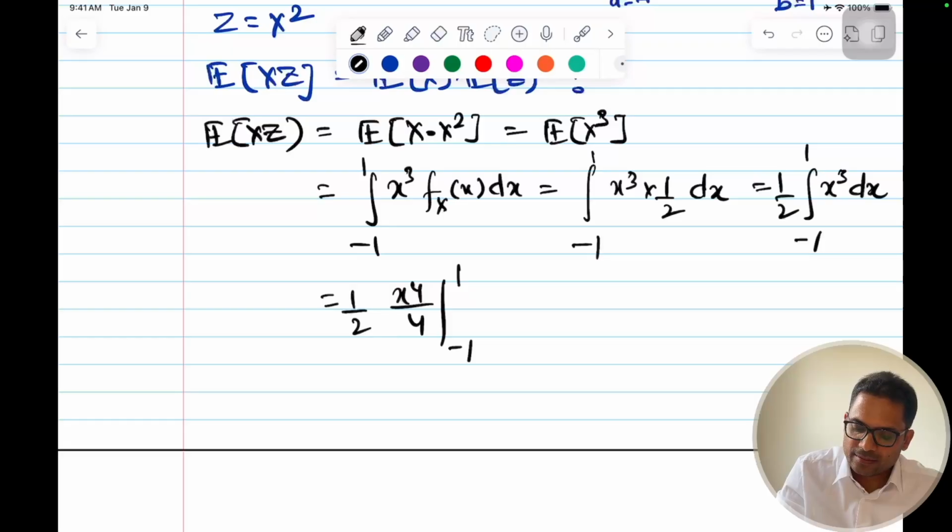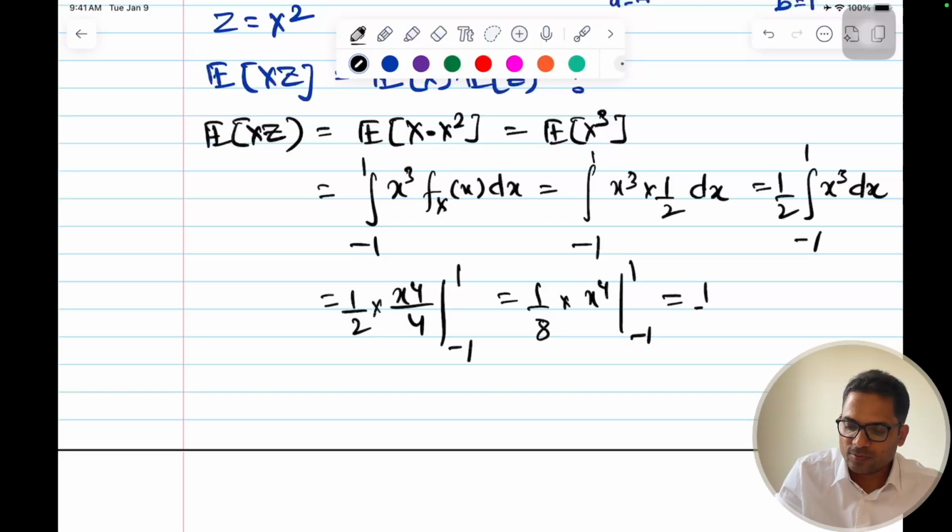So this will equal 1 by 8 into x to the power 4, integrated from -1 to 1. So it will be 1 by 8 into 1 to the power 4 minus 1 to the power 4, which becomes 1 minus 1. So this will become equal to 0.